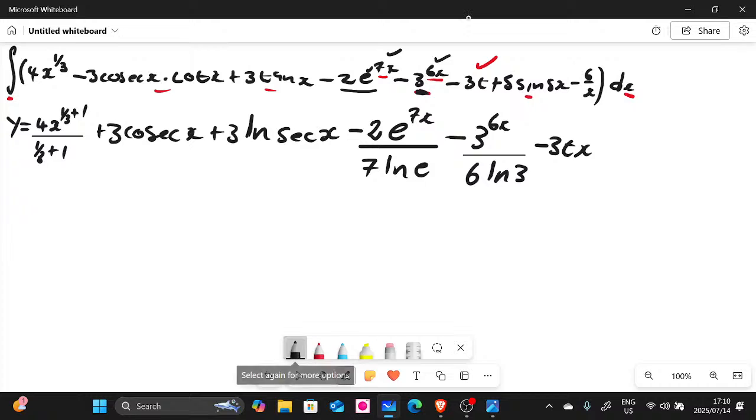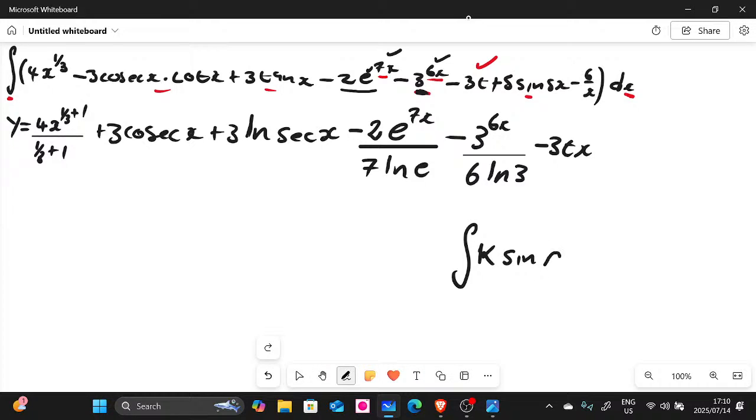So we have to use this formula again. Remember, we have k, the coefficient of the trigonometric ratio. We have a trigonometric ratio, which is sine, and then we have n x, dx. When we integrate, this is going to be k. What is the integral of sine? If you still remember, the integral of sine is negative cos, guys.